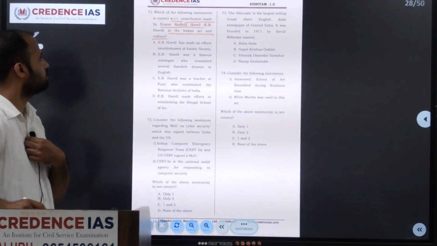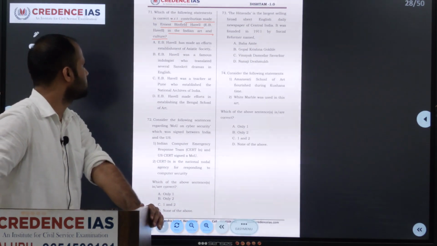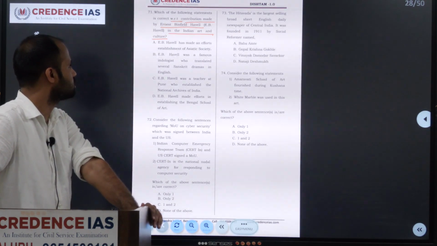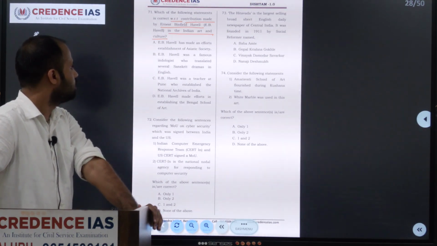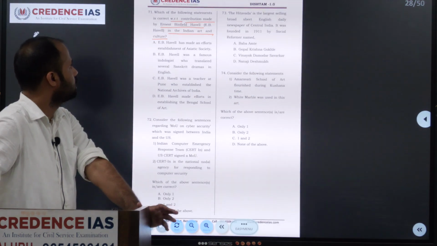E.B. Havell has made an effort establishing an Asiatic society. E.B. Havell was a famous Indologist who translated several Sanskrit drama in English. E.B. Havell was a teacher at Pune who established Northern Archives of India. E.B. Havell made effort in establishing the Bengal School of Art.